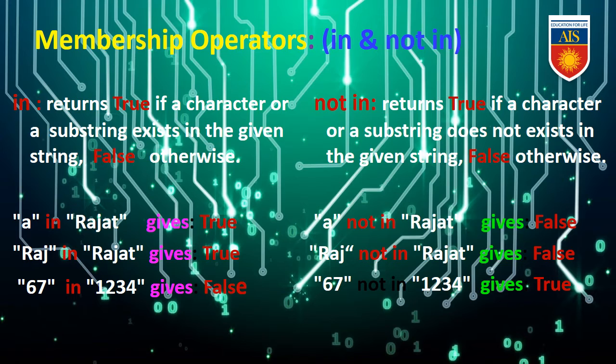Next is not in. Not in returns true if a character or a substring does not exist in the given string, otherwise it will be false. A not in Rajat gives false because we have given the command not in, but A is actually in Rajat, so automatically the answer will be false. Raj not in Rajat will also give false. 67 not in 1 2 3 4 will give the result as true.